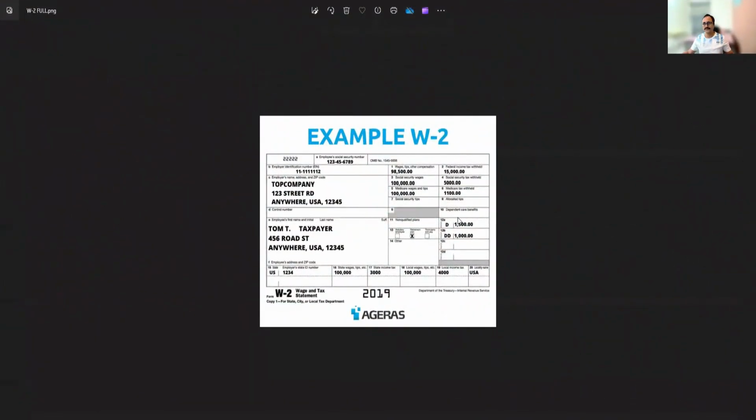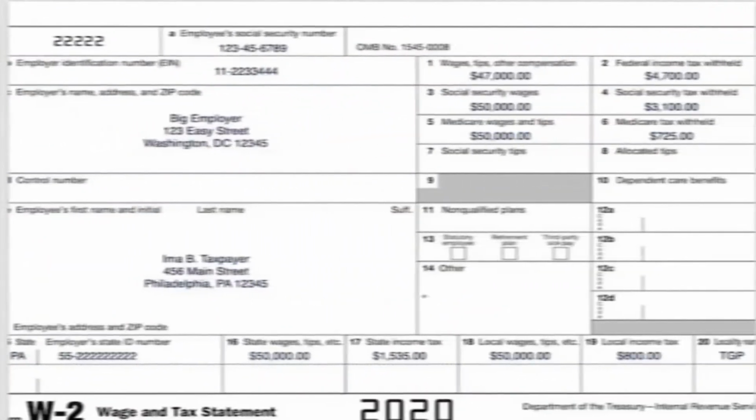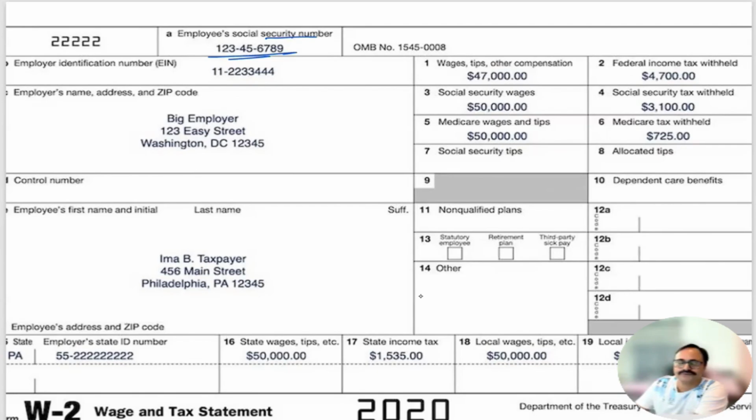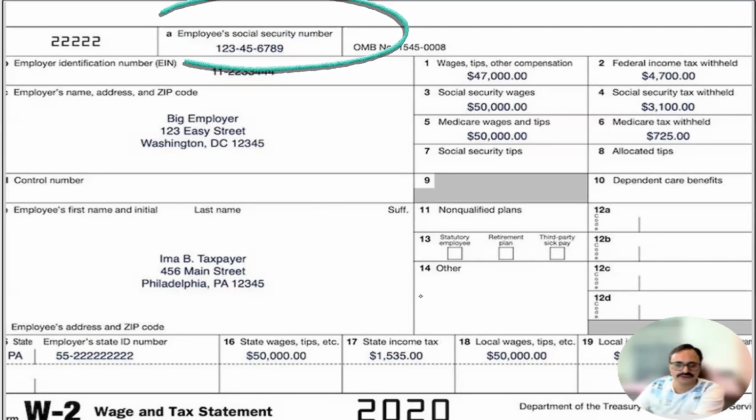Very simple form here. You will find the employee's social security number, 1 2 3 4 5 6 7 8. It's a sample, but you will find the SSN here. Now, according to the policy, most W2s will show only the last four digits. Some W2s show the complete number, but nowadays I notice most W2s are given with XXX, while the last four digits will always be there. The employer identification number we need not find.